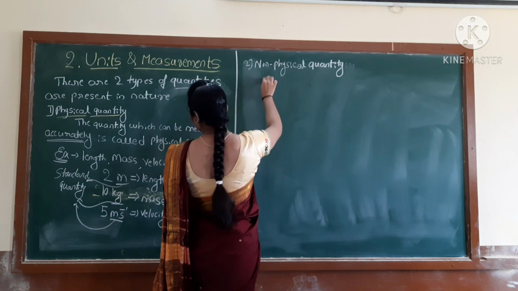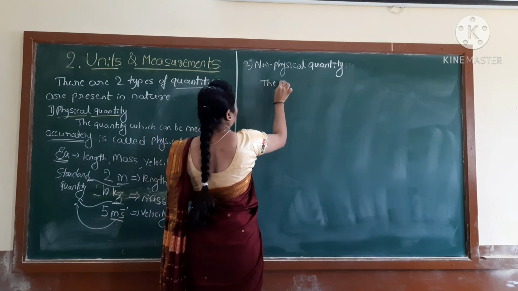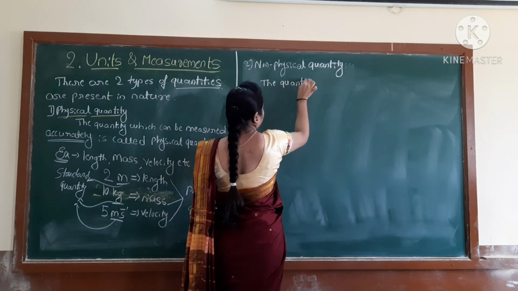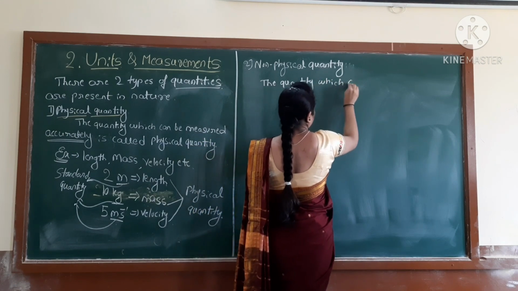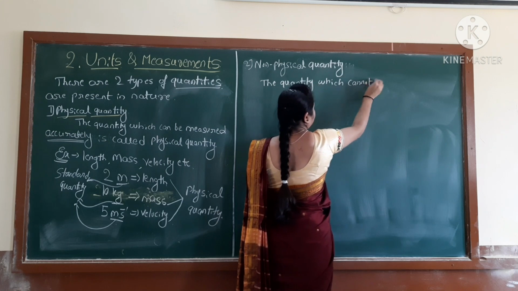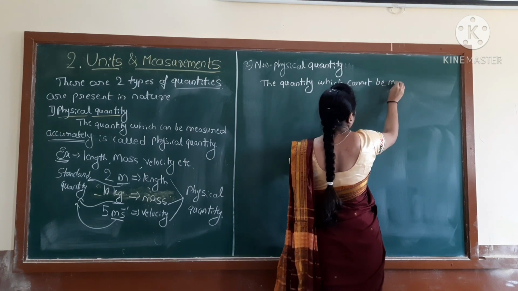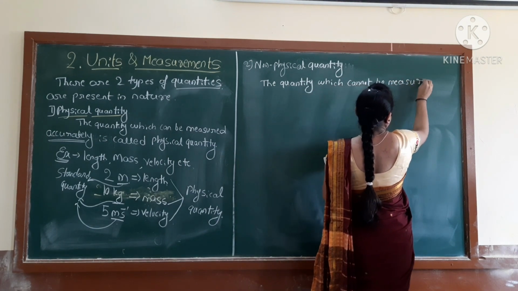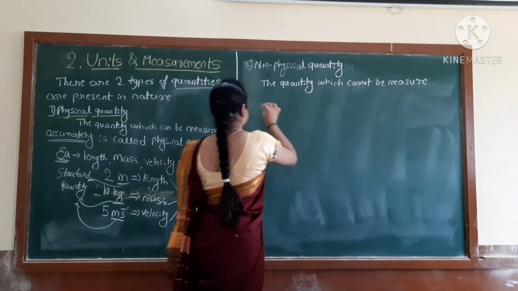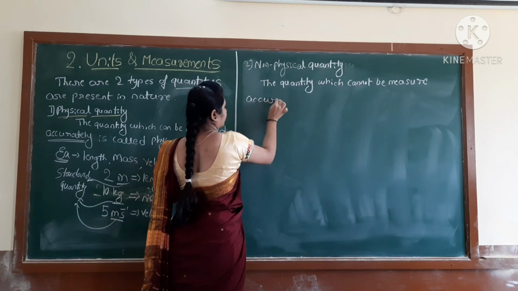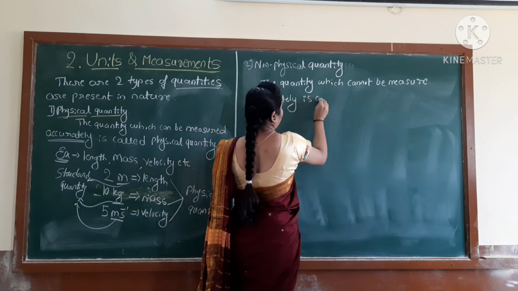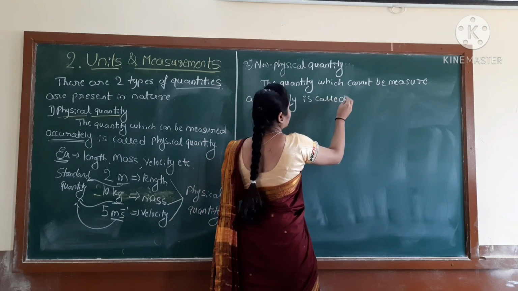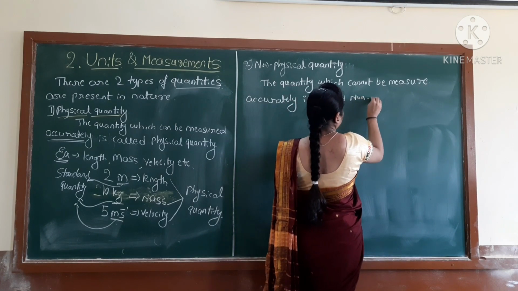The quantity which cannot be measured accurately is called non-physical.